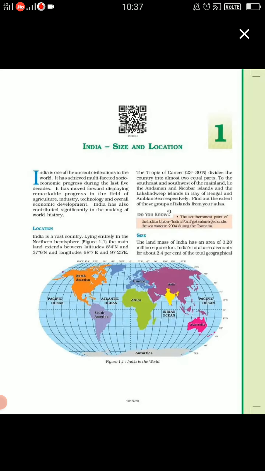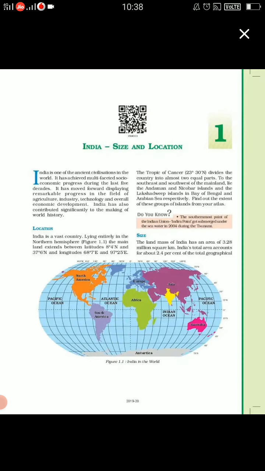And children, India has achieved a lot of progress. In all the streams, you can find social and economic progress in just the last 5 decades. How many years in one decade? Just check and let me know. It has moved forward, displaying remarkable progress in the field of agriculture. So, India has shown remarkable progress.